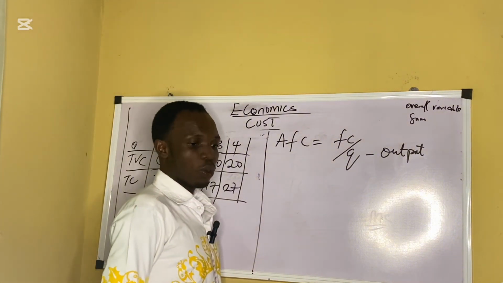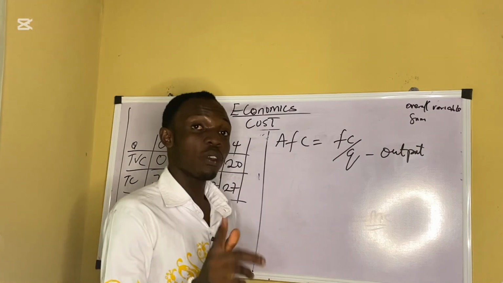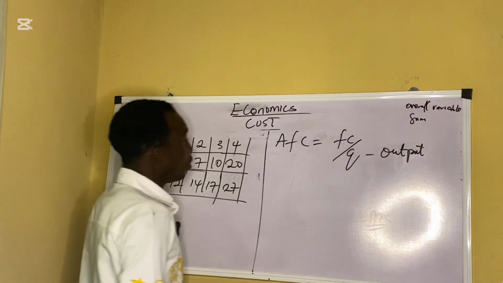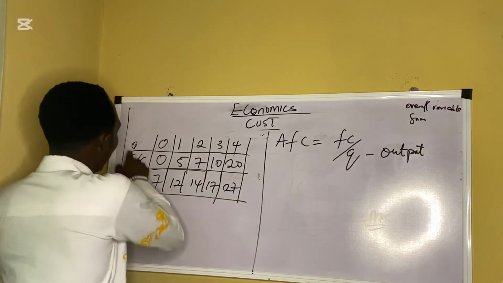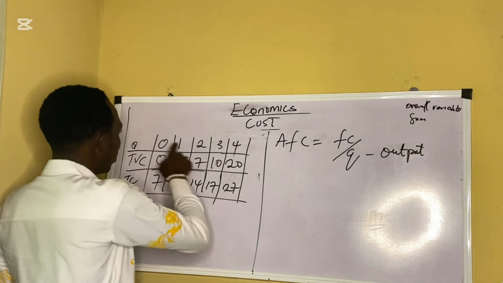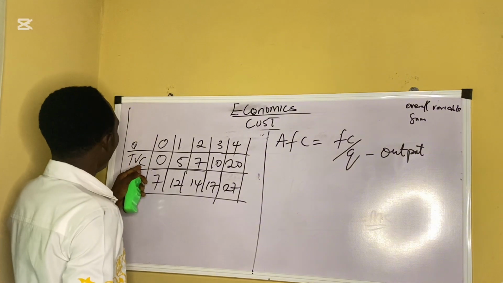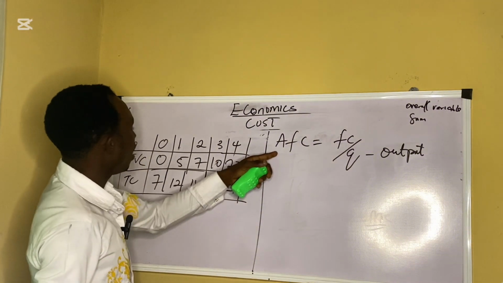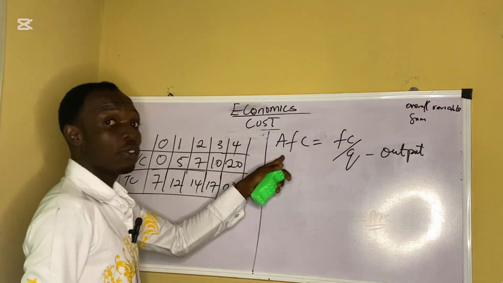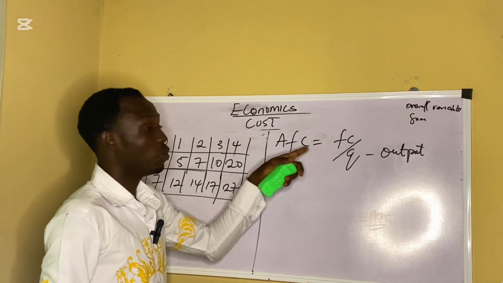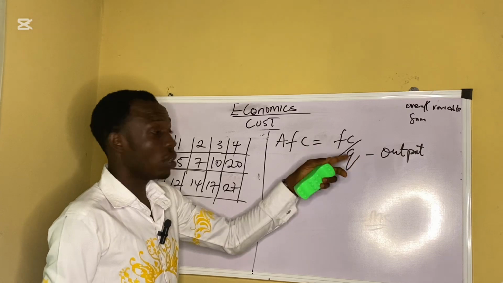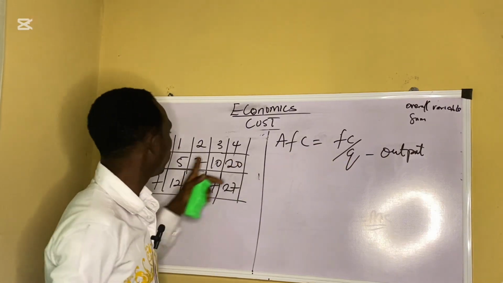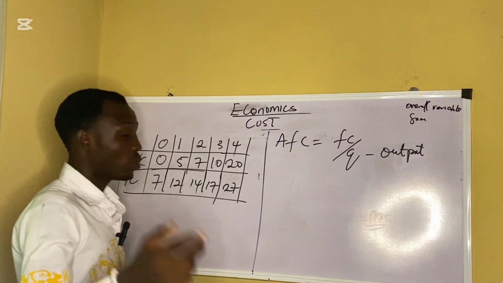Now you are asked to look for average fixed cost. First of all, before you find the average fixed cost, we have our Q here already. But we don't have anything like fixed cost, and it's from the fixed cost you'll be able to get average fixed cost. We don't even have total fixed cost. So we are going to first of all look for the total fixed cost.